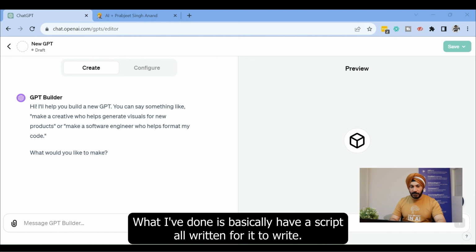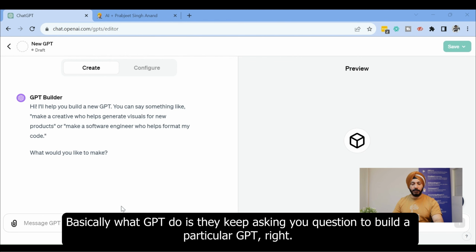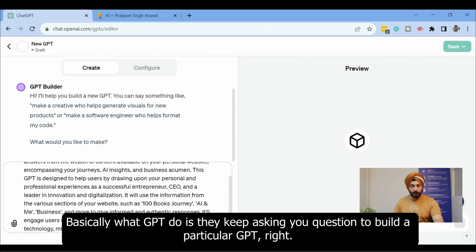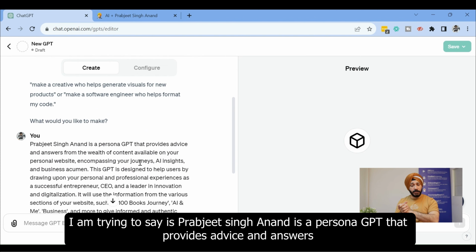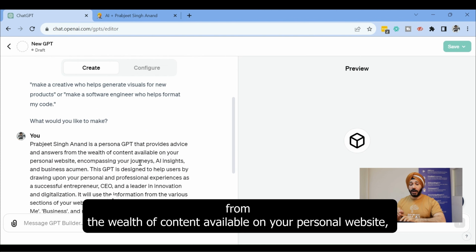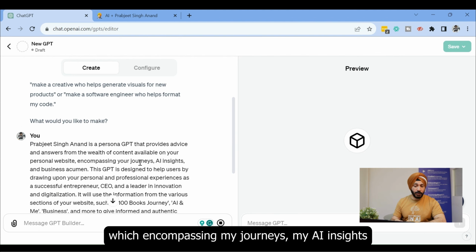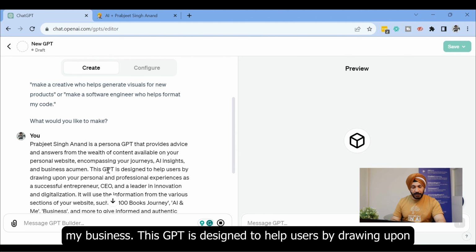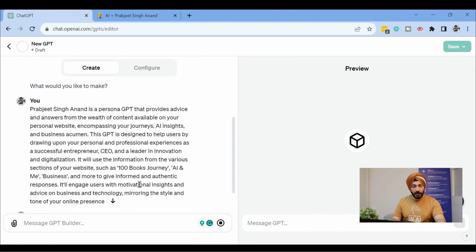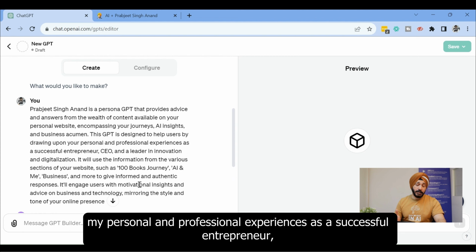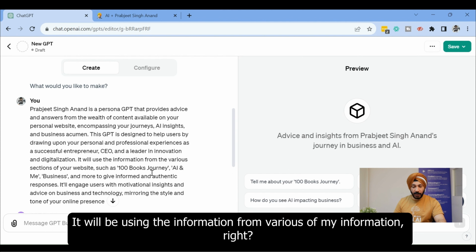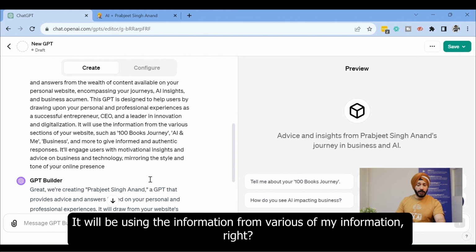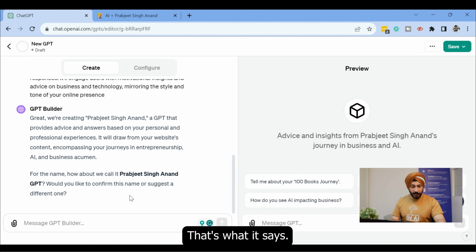I've basically got a script already written for it. Now, basically, what GPTs do is they keep asking you questions to build a particular GPT, right? I'll run through what I'm trying to say. Promising Anand is a persona GPT that provides advice and answers from the wealth of content available on my personal website, which encompasses my journey, my AI insights, my business. The GPT is designed to help users by drawing upon my personal and professional experience as a successful entrepreneur and a leader in innovation and digitalization. Yes, it will use information from various sources of mine, right? Now that's what it says.